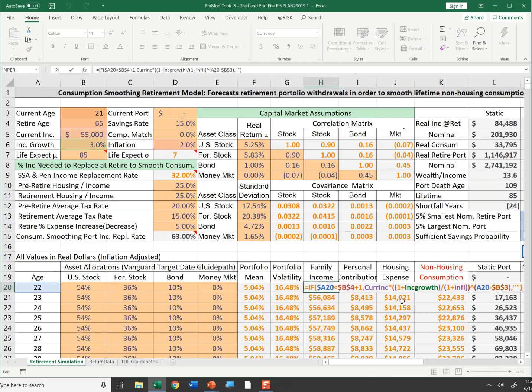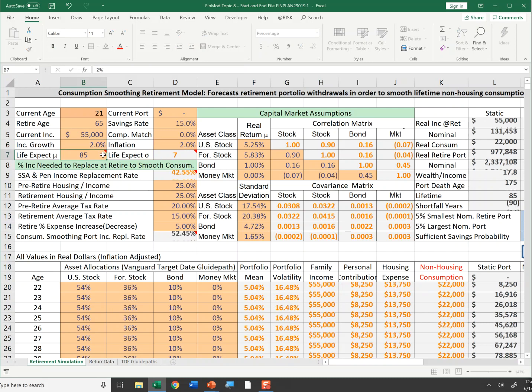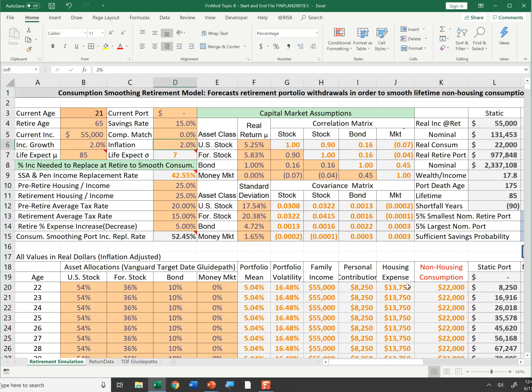One thing I do want to point out is these are real incomes and real portfolio values. So notice if I have my salary grow at 2% and inflation is 2%, my salary no longer increases. In other words, it's staying constant in real dollars. However, I'll make the assumption it grows a little faster than inflation. So what you see is I'm actually increasing the real consumption value or buying power of my salary over time because it's growing faster than inflation. Also notice that these portfolio values are not actual portfolio values you'll observe in retirement.